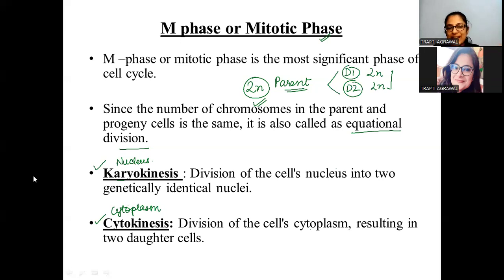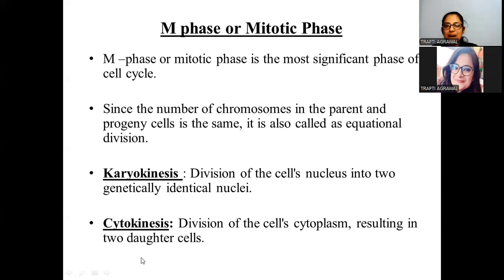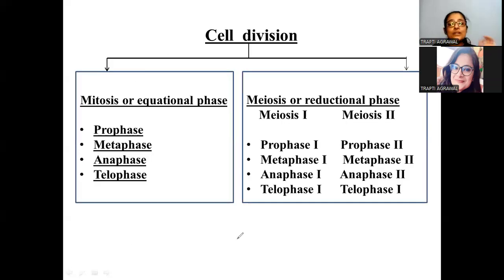Let's move ahead and understand the next important part, that is cell division. As I have discussed, students, mitosis is also called the equational division. Another cell division is also happening, which happens in the germ cells.